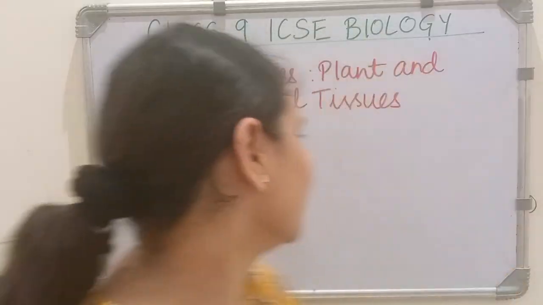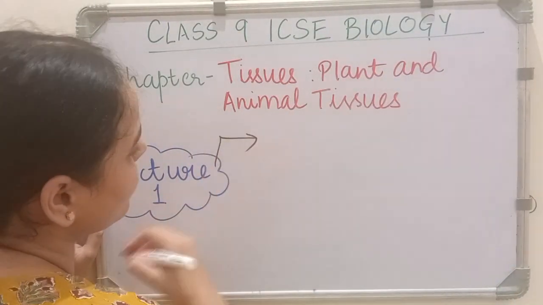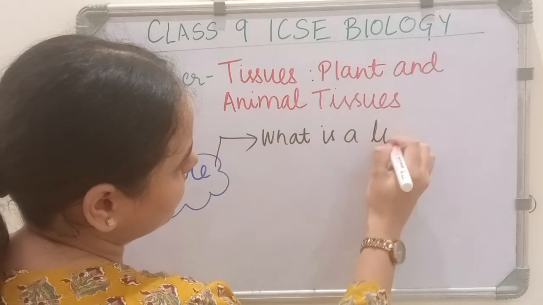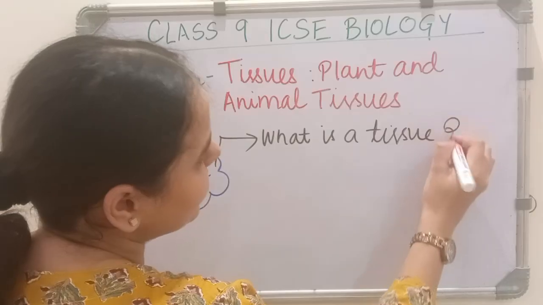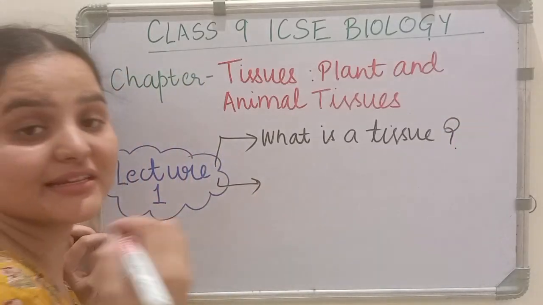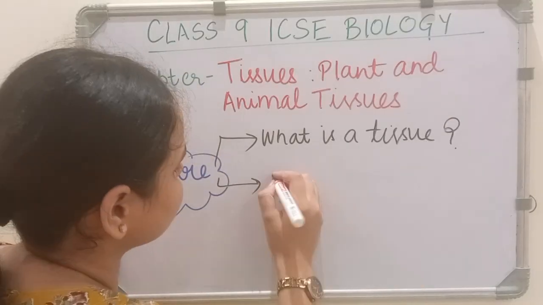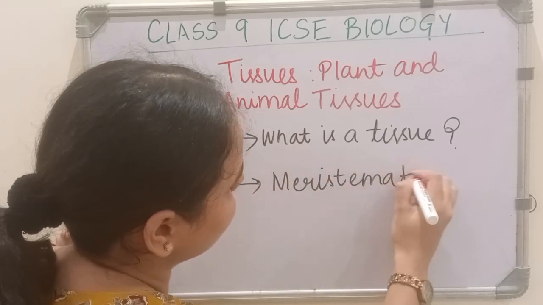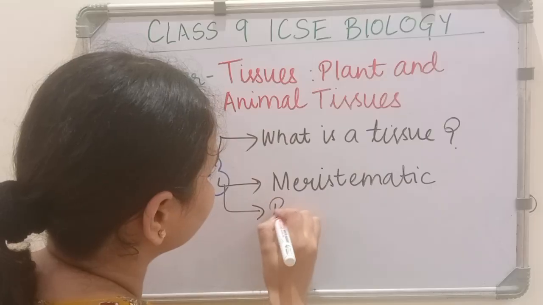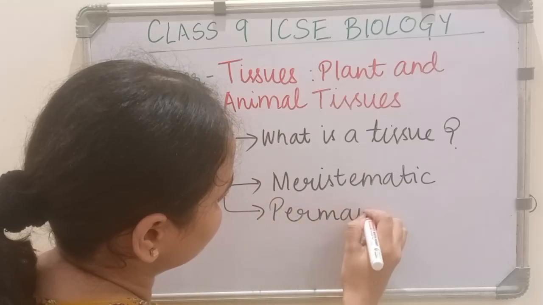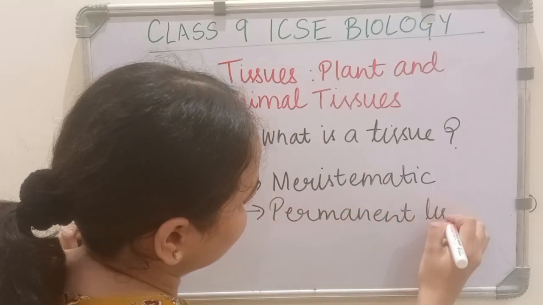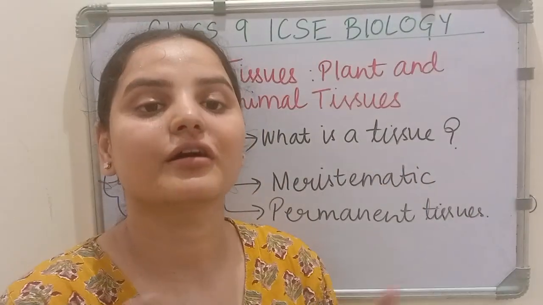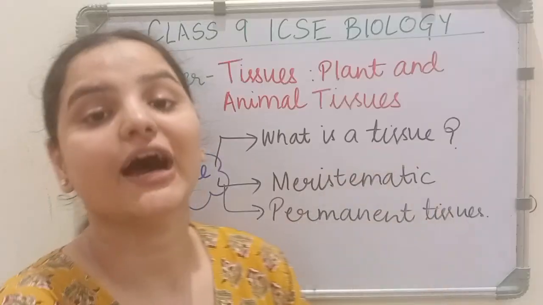Today we are going to study topics like what is a tissue, and we will also study meristematic and permanent tissues, their types and everything. So let's begin with our first topic, which is what is a tissue.